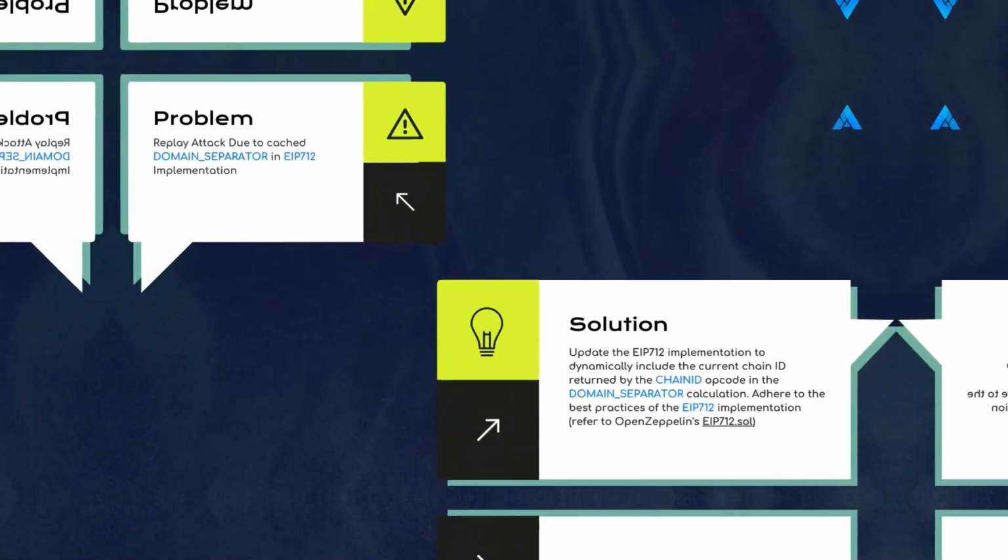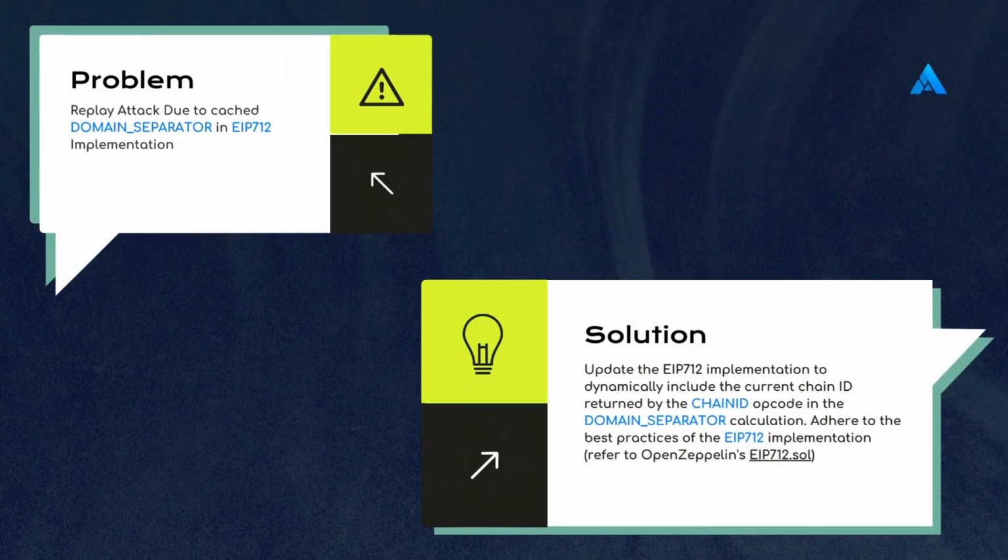Replay attack due to cached domain separator in EIP-712 implementation. Update the EIP-712 implementation to dynamically include the current chain ID returned by the chainid opcode in the domain separator calculation. Adhere to the best practices of the EIP-712 implementation.